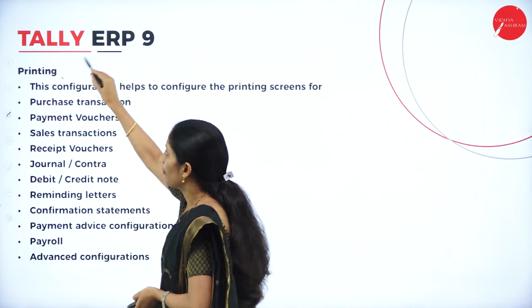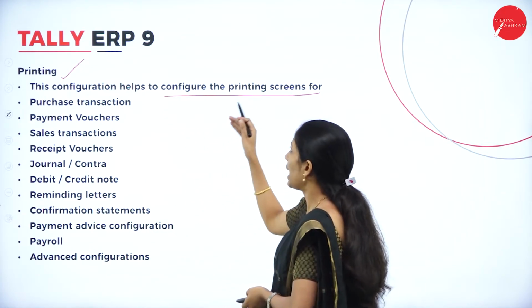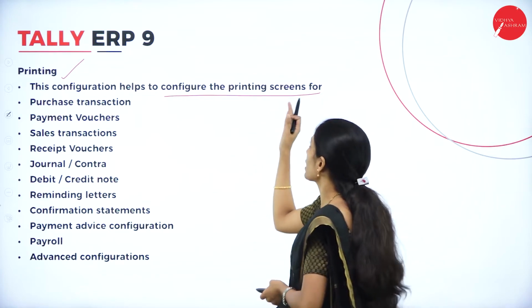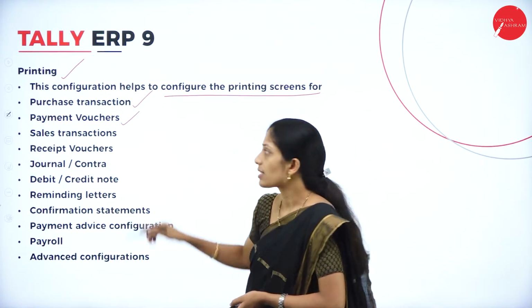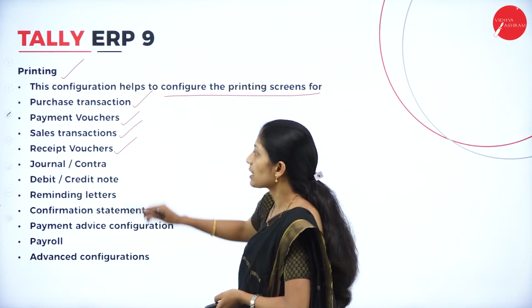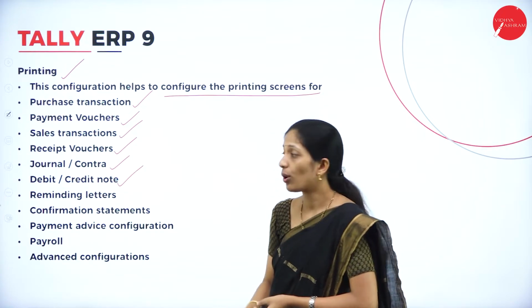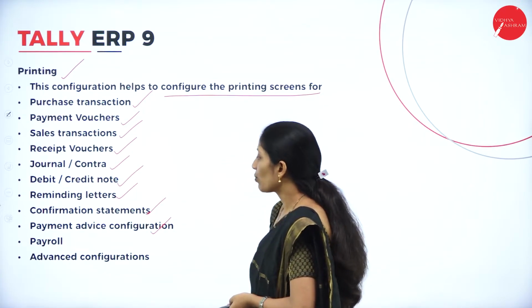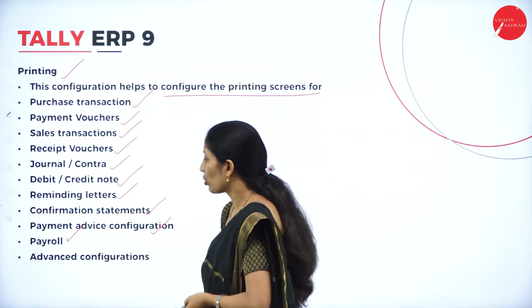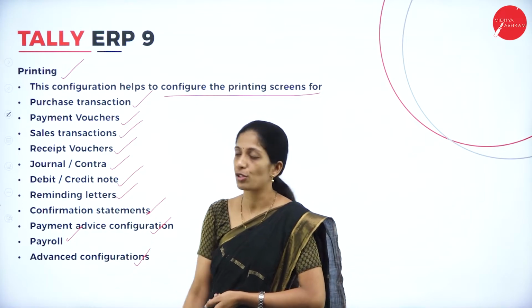Next, under printing. The following configuration helps to configure the printing screens for purchase transaction, payment vouchers, sales transaction, receipt vouchers, journal or contract, debit or credit note, reminder letters, confirmation statement, payment advice configuration, payroll, advanced configuration. So all these printout options will also be there.